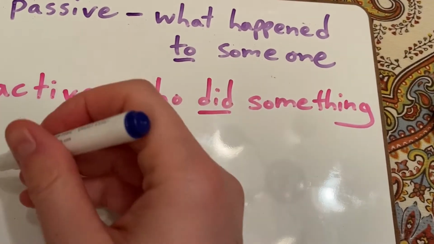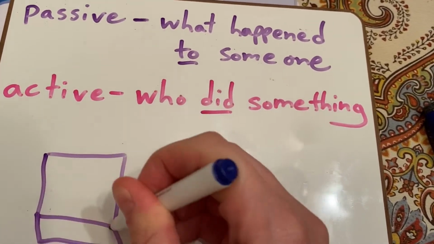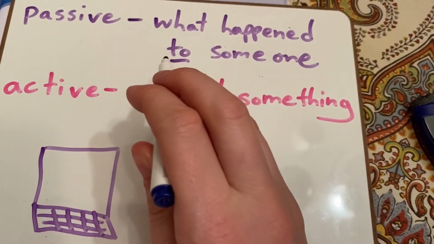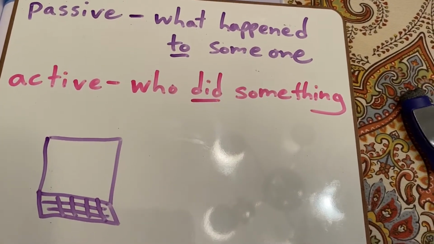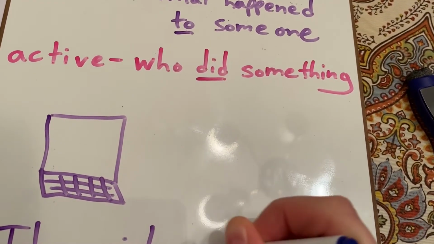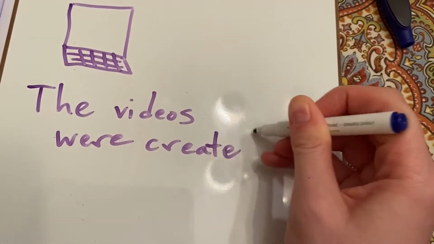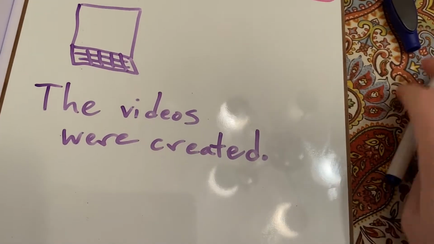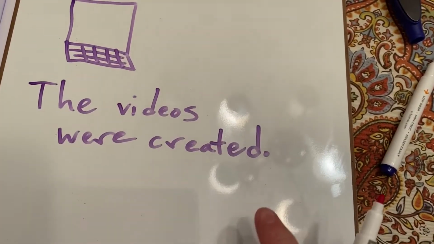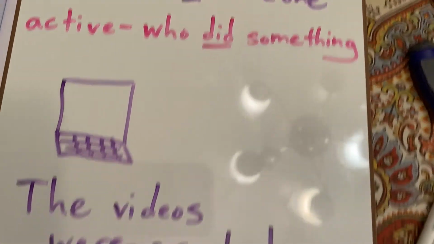So you could say, if I wanted to talk about myself creating videos for class, I would say what happened to the videos. So I'm talking about them. I would say the videos were created. The videos were created. This doesn't give me the information of who did something. It's just telling me what happened. If I wanted to use active voice, who did it, I would say